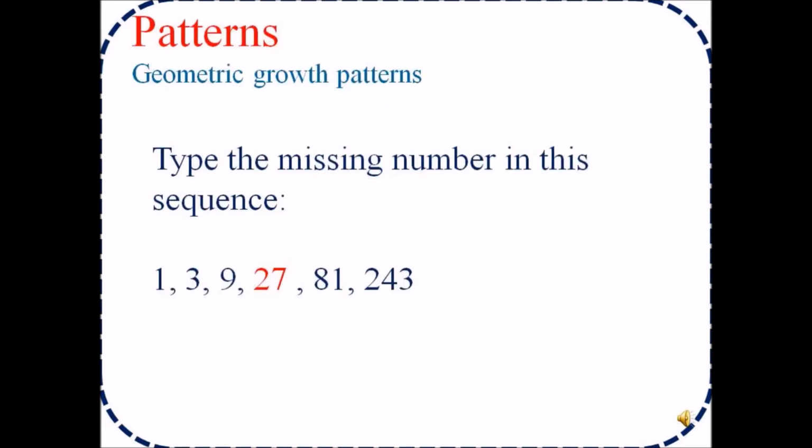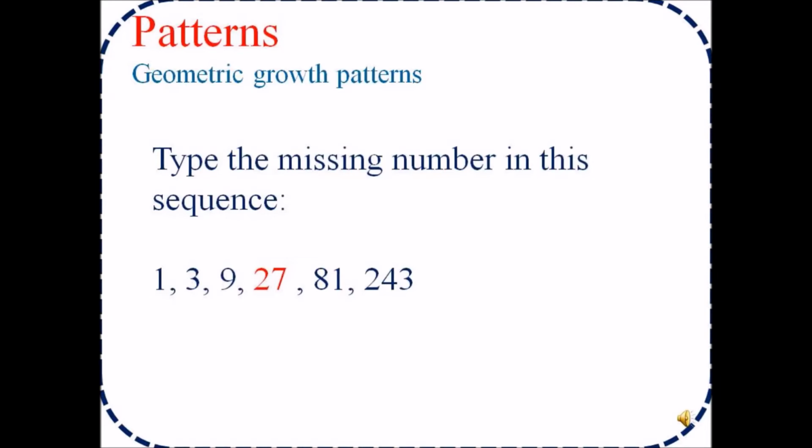Patterns. Geometric growth patterns. Type the missing number in this sequence. Now the sequence is 1, 3, 9, the missing number, and then 81 and 243. So this sequence tells you that one number is multiplied by the other number.